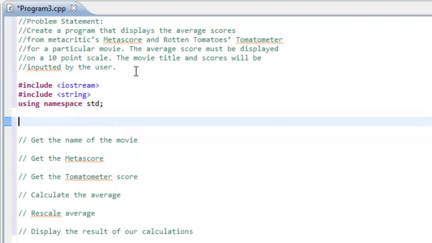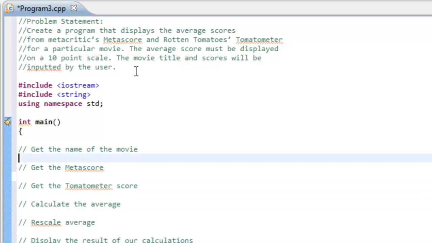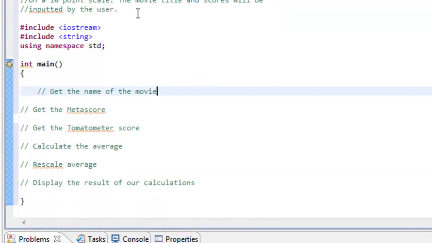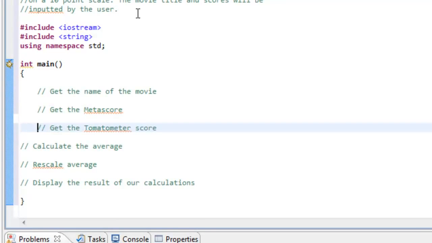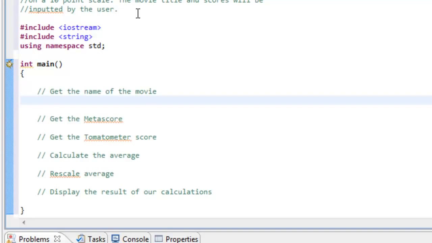And now we're ready to start typing in the main function. So int main open paren close paren, and then we'll put an open brace here and then come down below and put a close brace. So now inside of this main function we still have all of our pseudocode, and I'm going to just tab the pseudocode over. Basically anytime we have an open brace, close brace, anything inside of that should be indented one level. So I'm just using the tab key to tab all this over. Okay, what we're going to do is start filling in the blanks here, filling in the section below each of the comments.